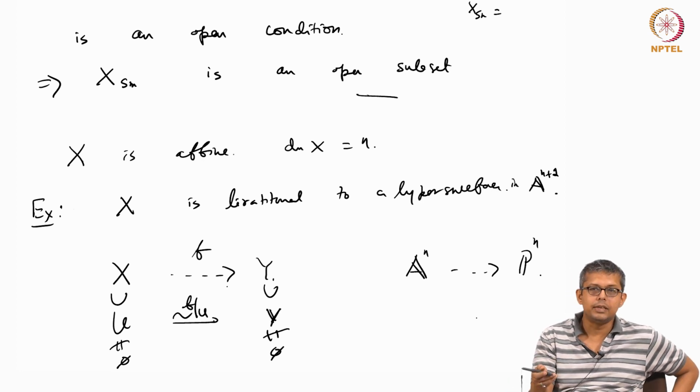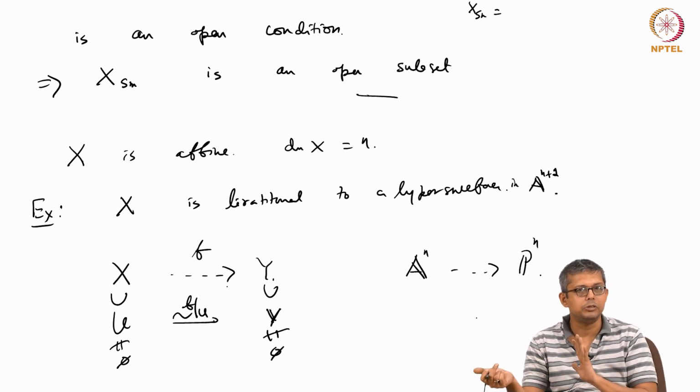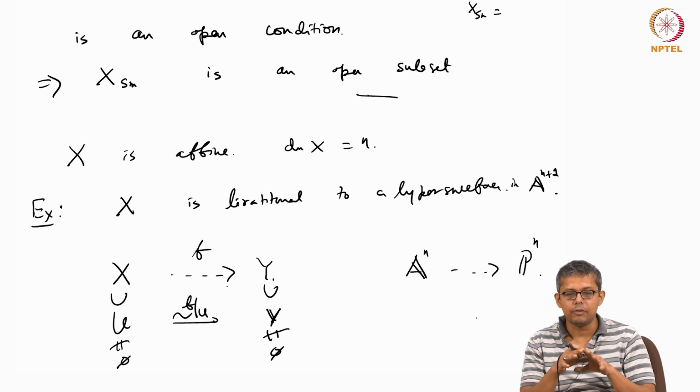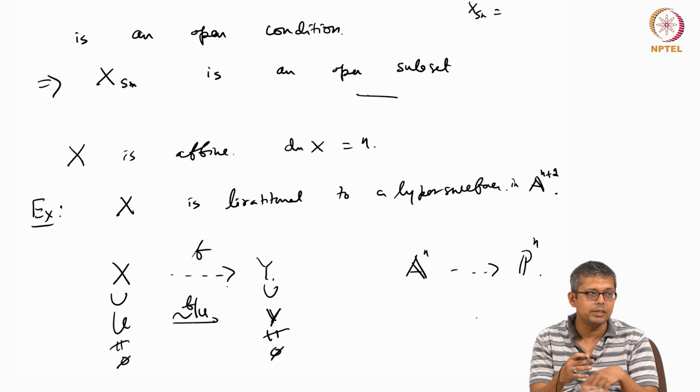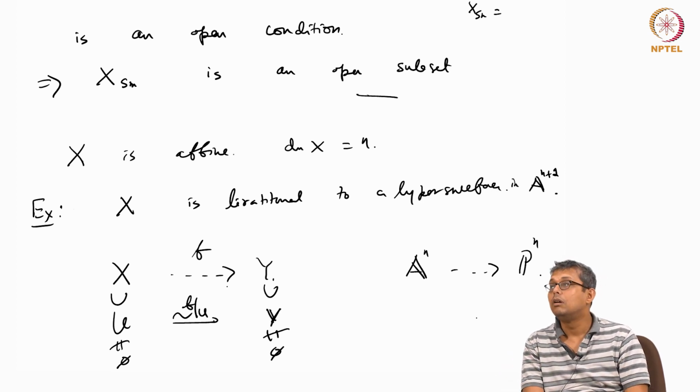And this is an equivalence relation: if X is birational to Y, and Y is birational to Z, then X is birational to Z. So this is a coarser classification. You say X and Y are isomorphic, but this is a weaker classification of algebraic varieties. That is known as birational classification of algebraic varieties. There are many invariants, for example, function fields are isomorphic.